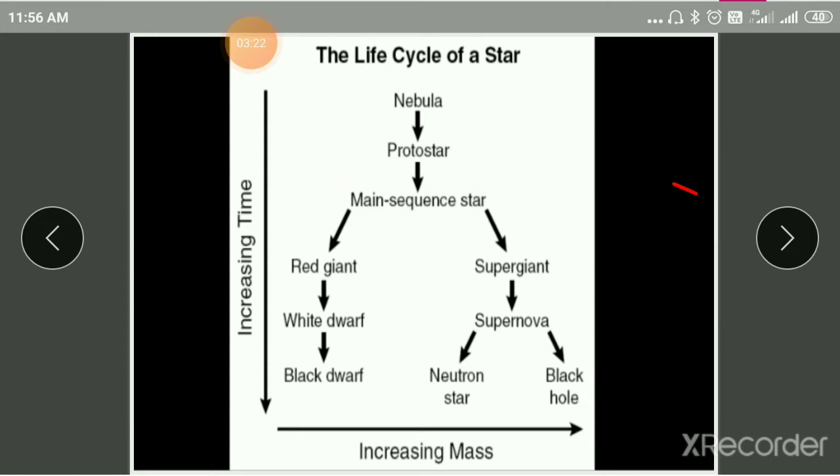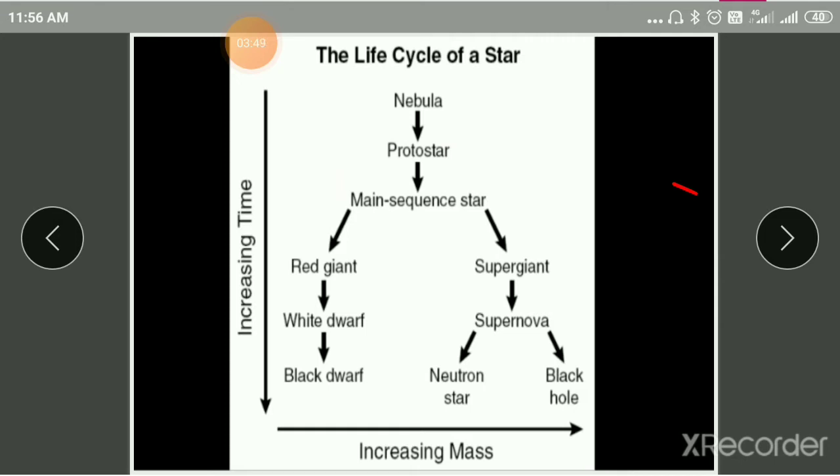The first stage is the nebula. A nebula is nothing but a big cloud, the biggest cloud, which is composed of hydrogen and helium. Some clouds are eagle-shaped, and that eagle-shaped cloud we call a nebula. The next stage is the protostar.